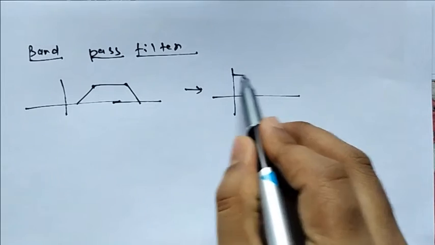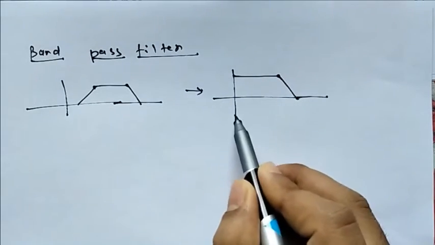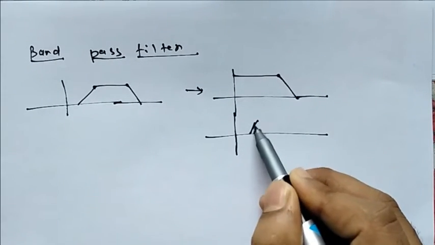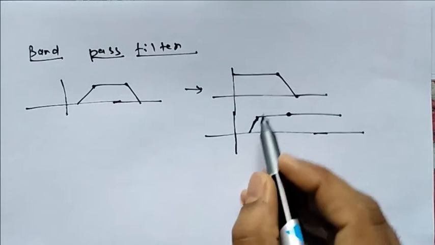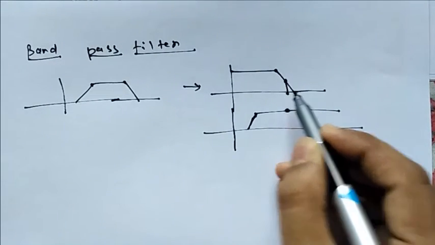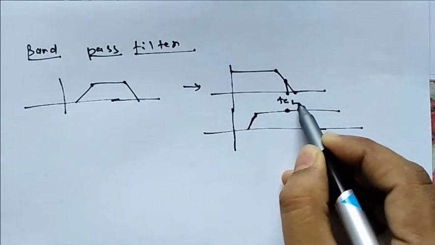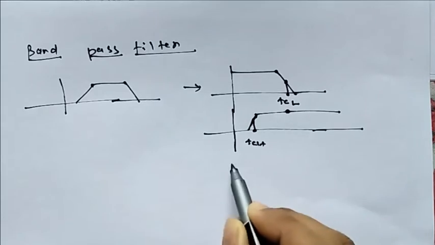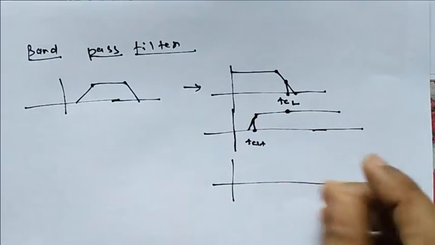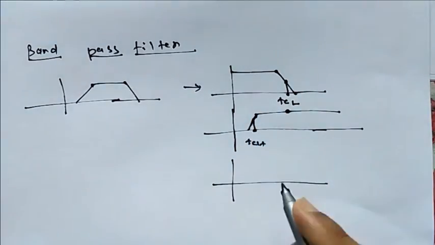If I take a low pass filter and a high pass filter, if this is your FC for low pass filter and this is your FC for high pass filter, and if I somehow sum these two, then